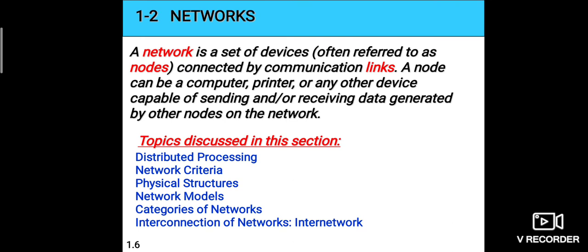Next, what do you mean by networks? A network is nothing but a set of devices. In computer terms, we can call them nodes connected by communication links. A node is nothing but a computer, a printer, or any other device capable of sending or receiving data generated by other nodes within the network. That we call a network. Simply to say, a network is a set of devices connected by a communication link.